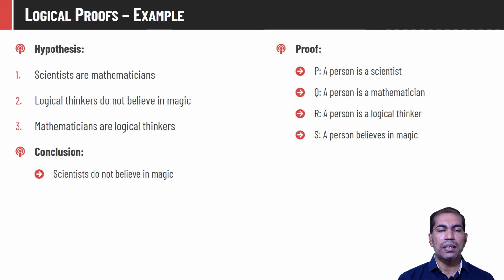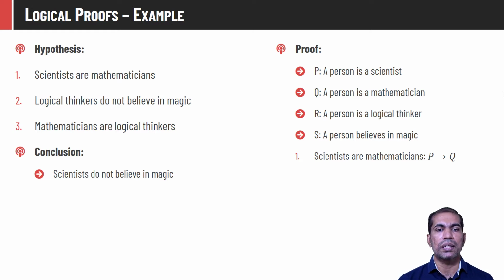Now we will apply certain connectives and try to formulate each individual hypothesis statement. The first one is scientists are mathematicians. So if a person is a scientist, then he is a mathematician. This is an if-then association, and if-then kinds of rules we can always represent with the help of the implication operator. So scientists are mathematicians can be represented using implication like P entails Q or P implies Q. That is, if a person is a scientist, then he is a mathematician.